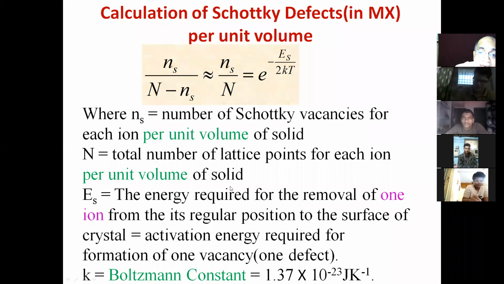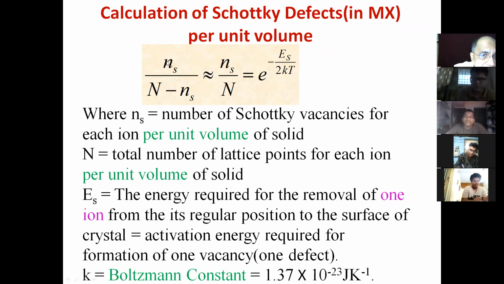How many lattice points are available, out of which some are missing? Most of them are occupied by ions and some of them are vacant. So the total number of lattice points present in one unit volume is capital N, and Ns is the number of missing sites, the number of Schottky vacancies or Schottky defects per unit volume.